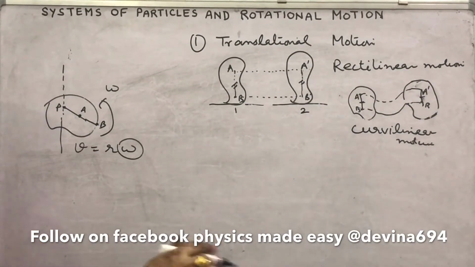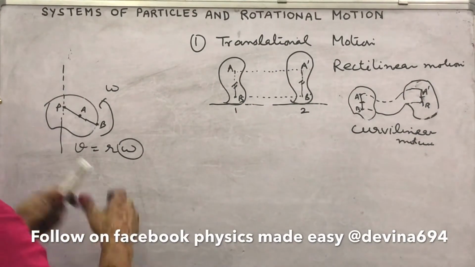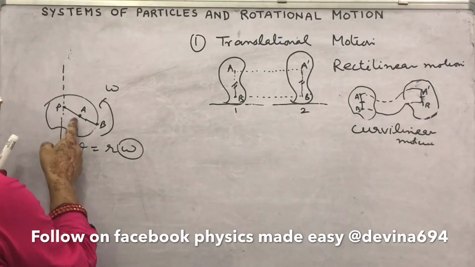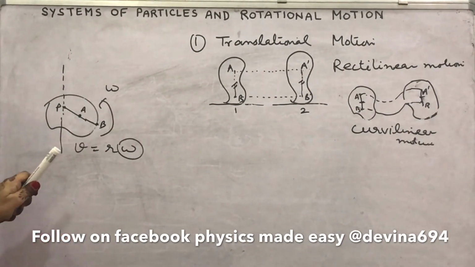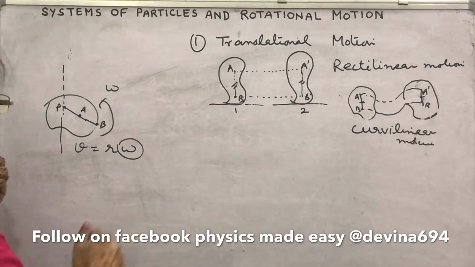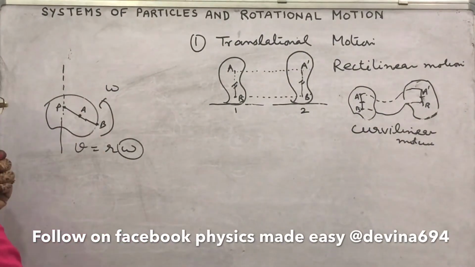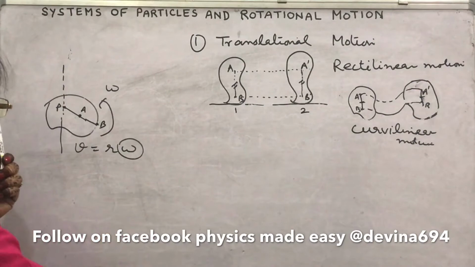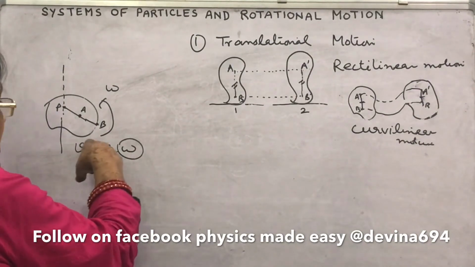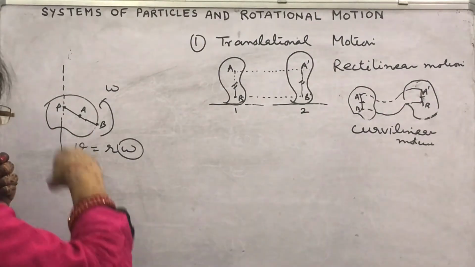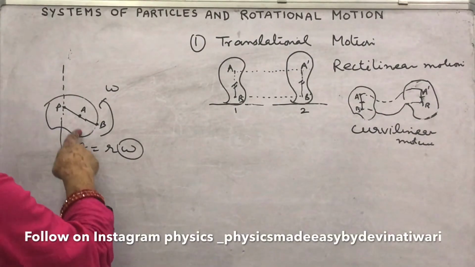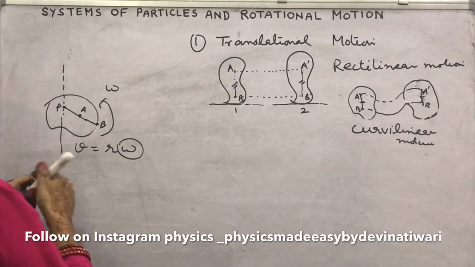You know, in the merry-go-round, what happens? That person who is sitting at the larger distance from the axis feels more velocity, linear velocity will be more. Angular velocity remains same, but linear velocity will be more for the person sitting at the larger distance from the axis, and here for A, linear velocity will be less.